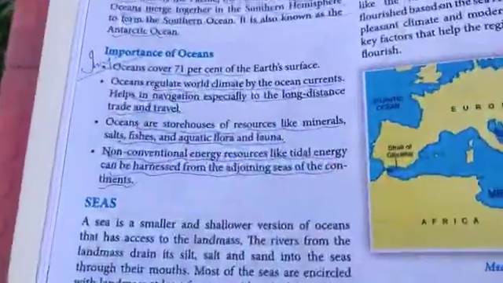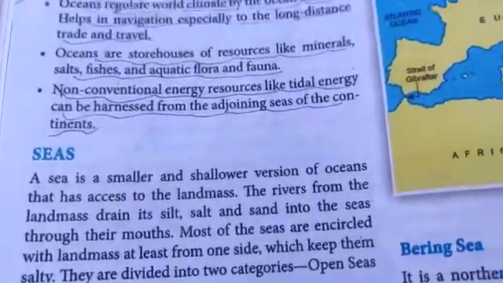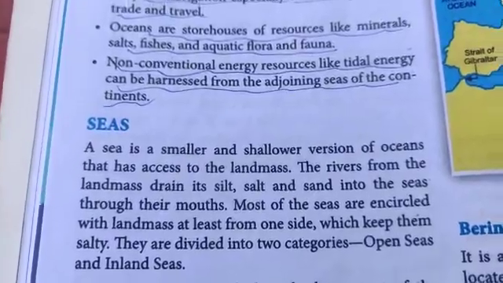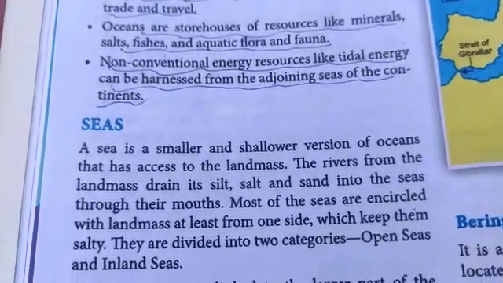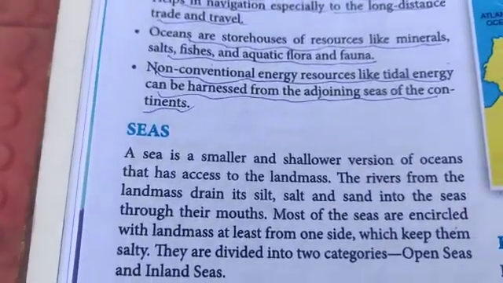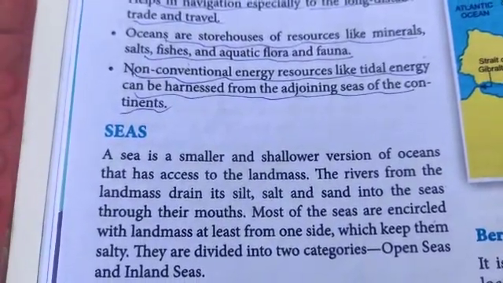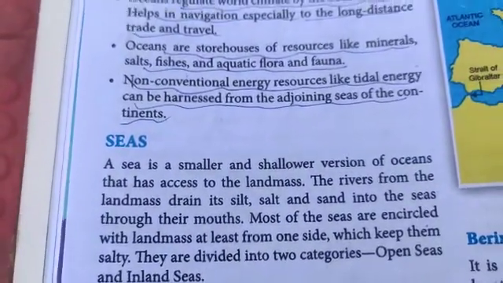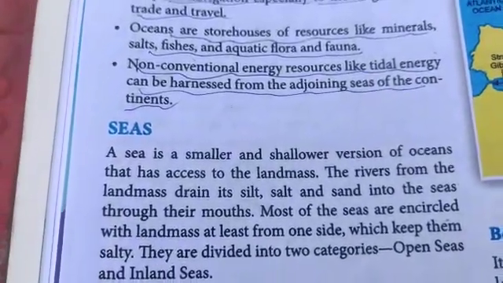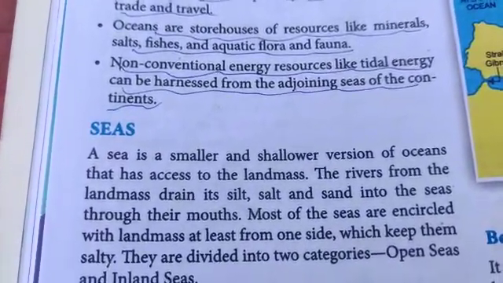First of all, what is the difference between a sea and an ocean? Please pick up your pencils. A sea is a smaller and shallower version of oceans that has access to the landmass. Oceans, children, are bigger, huge water bodies as compared to a sea, and deeper also. One particular feature which differentiates an ocean from a sea is that a sea always has access to the land. It is located close to a landmass.